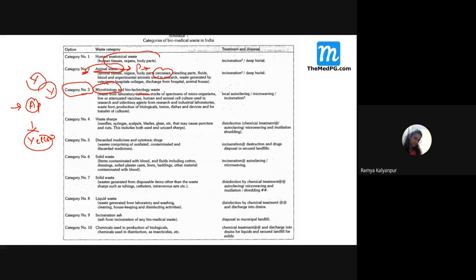So whatever cultures or stock specimens, all these vaccines, remember, this is again very important. Live or attenuated vaccine. Students, remember in which color plastic bag we dispose the vaccines? We dispose in yellow color. Very, very important. Or cultures. All these things we dispose again in yellow color.